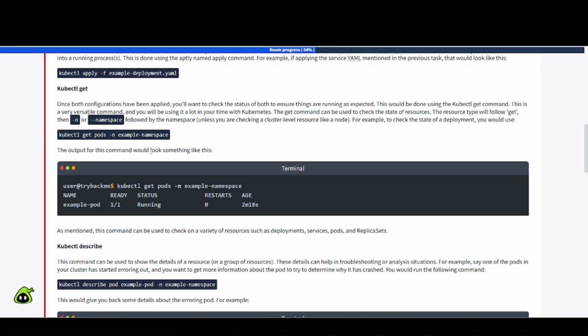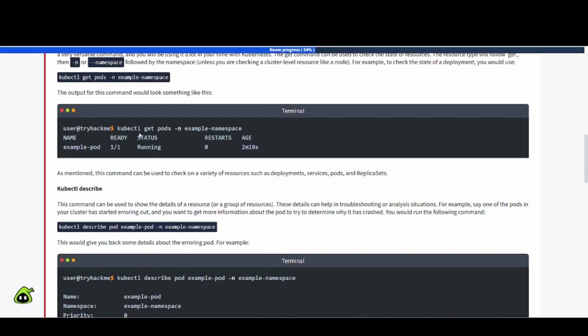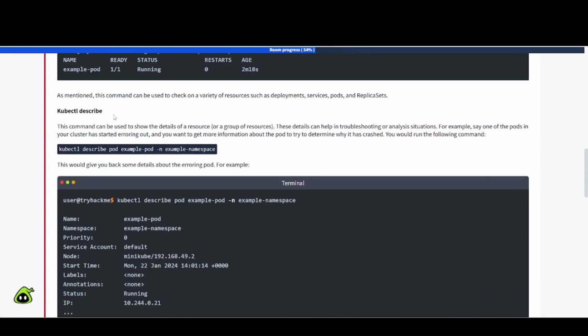The output for this command will look something like this. So we have the same thing here, kubectl get pods -n example-namespace, and it gives you that output, or the results back for that. As mentioned, this command can be used to check on a variety of resources such as deployments, services, pods, and replica sets. kubectl describe. This command can be used to show the details of a resource or group of resources.